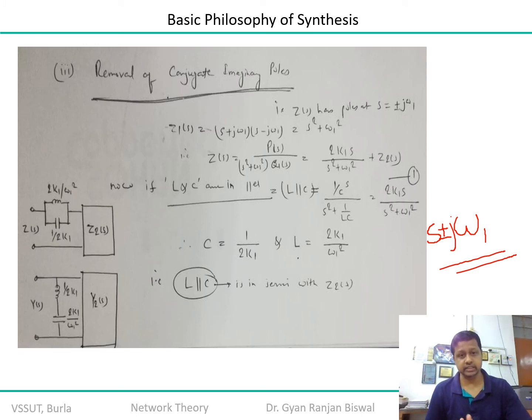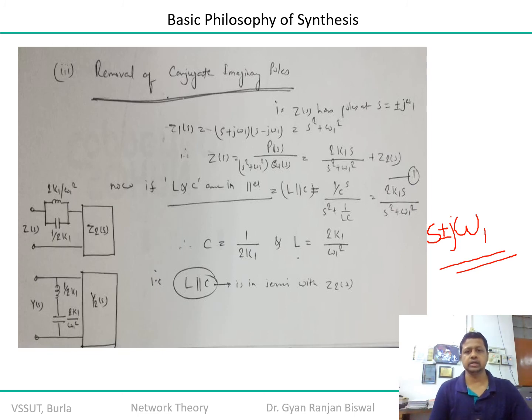If you are getting it in this form, like represented in this equation, Z of s is defined as some polynomial in numerator and some polynomial in denominator multiplied by 1 upon s square plus omega 1 square. If you apply the partial fraction over this, you can get the partial fraction value twice k1 s upon s square plus omega 1 square, plus the remaining component, which we are again assuming as Z2, the rest of the impedance function.